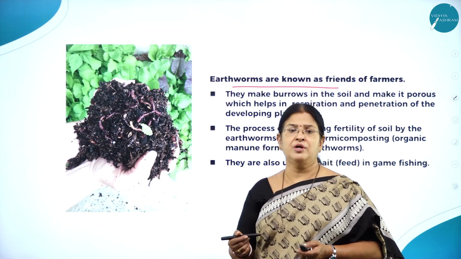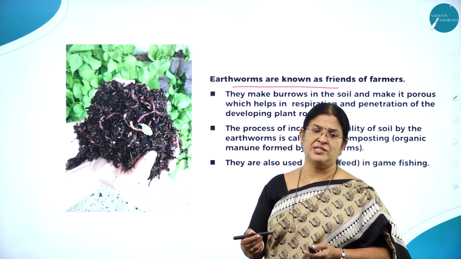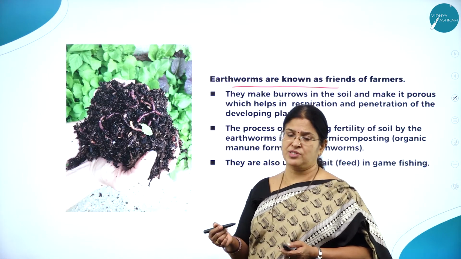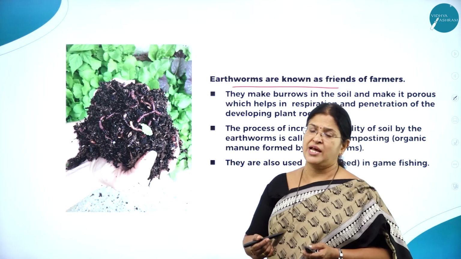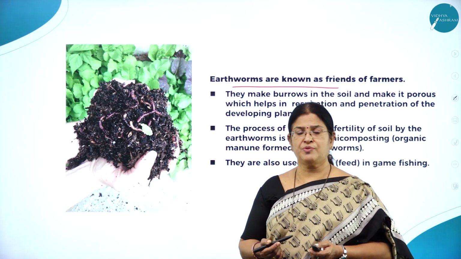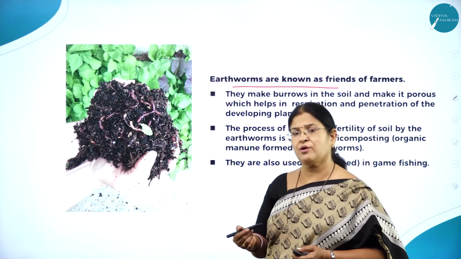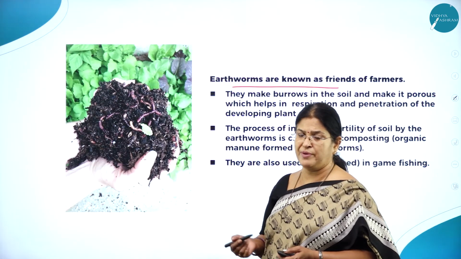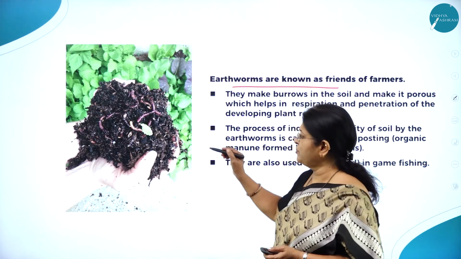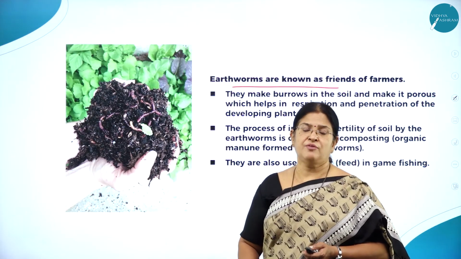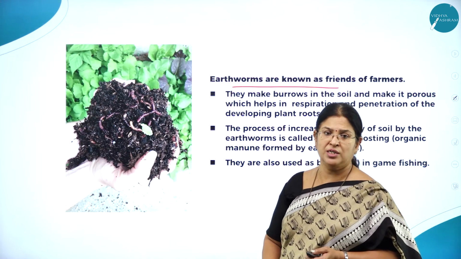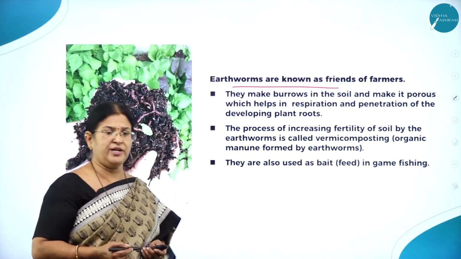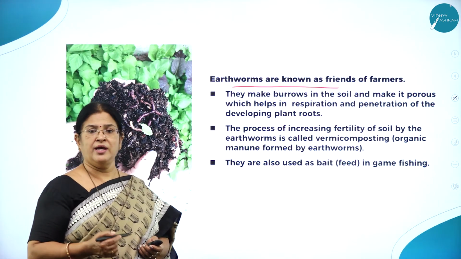With the extensive use of chemical fertilizers and pesticides, there is an adverse effect on the soil condition, and it is also harming other useful organisms. So we are going back to the good old method of using organic manure through vermicomposting, and that very important process is made possible by this very unique animal called earthworm. Now let us understand why it is called a farmer's friend: because it enriches the soil fertility.